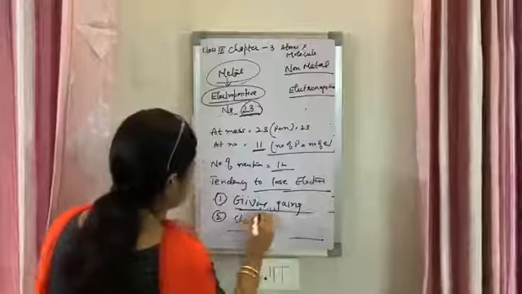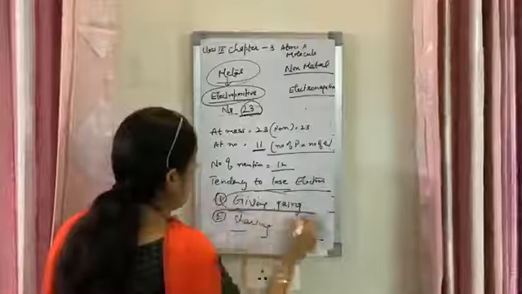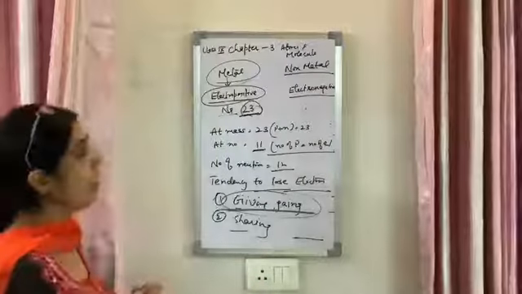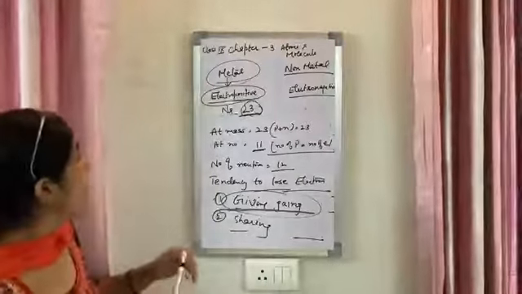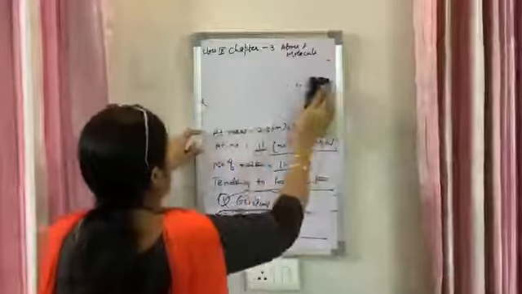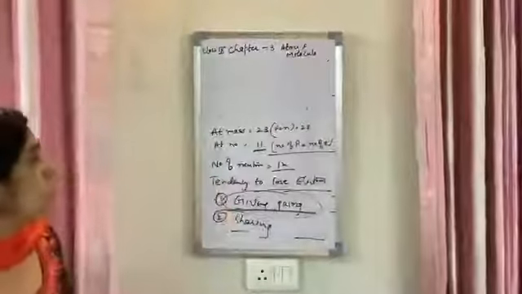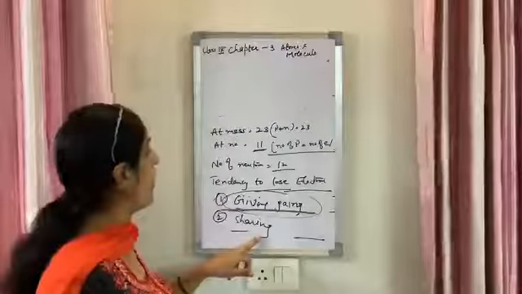Ion is formed by losing or gaining of electrons. When an atom loses or gains the electron, it forms the ion. When an element loses an electron, it forms a cation. When it takes the electron, it forms the anion.